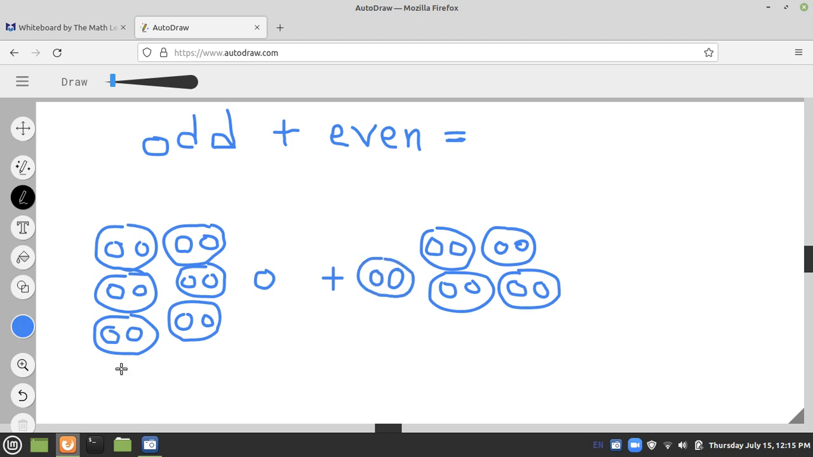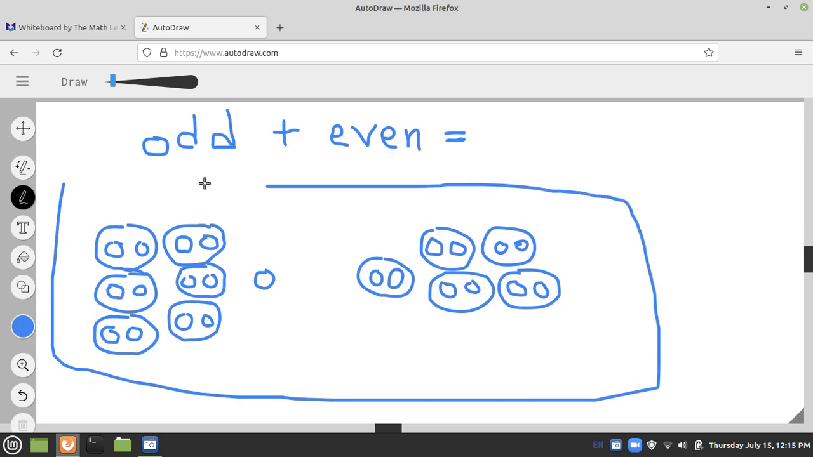Now odd number plus even number. If you combine them, then you see that the combination, this number, is not perfectly grouped in twos. You see here, this is single. This is not paired, so this is an odd number. So odd number plus even number is equal to an odd number.